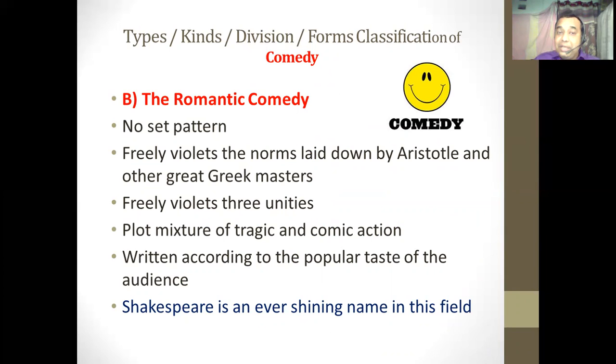The other type of comedy according to form and structure is romantic comedy, and it is completely opposite to classical comedy. It has no set pattern. It freely violates the rules. It makes a blend of comic and tragic action. It does not follow the unities of action, place and time. At the same time, it is written according to the popular taste of the audience. The greatest master of this kind of comedy is William Shakespeare.